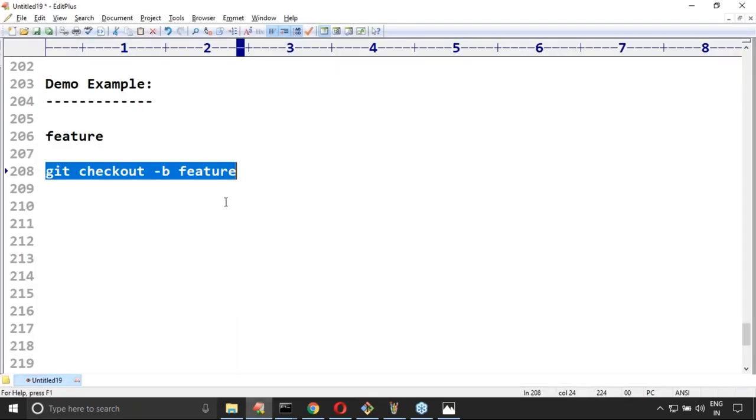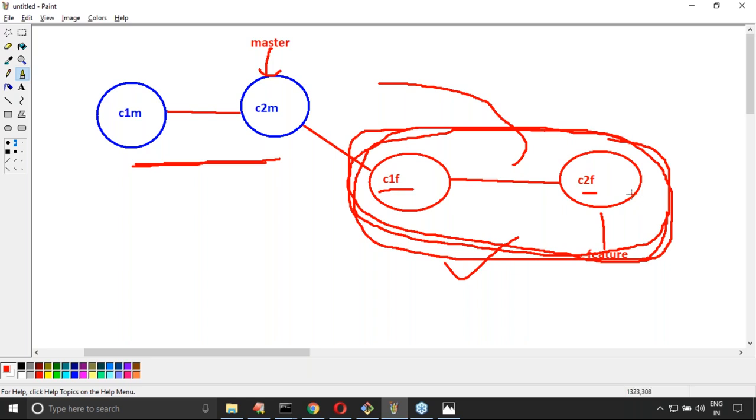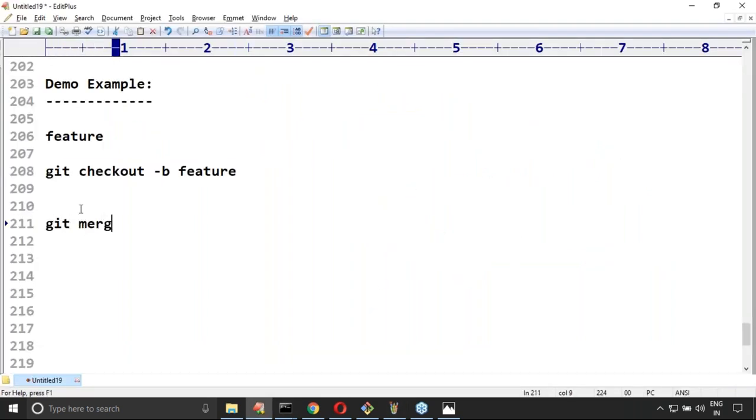Now observe carefully. In the master branch, two commits are there, and then I created a child branch and implemented some new feature in the child branch. Once this is completed, my requirement is that I want to merge these changes to the master branch. So how can you merge these changes? What command do we need to use? Git merge, git merge feature branch.